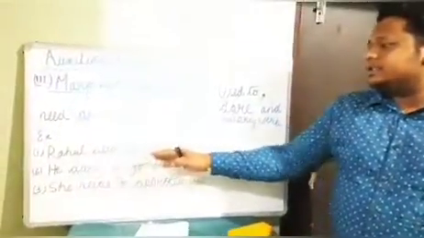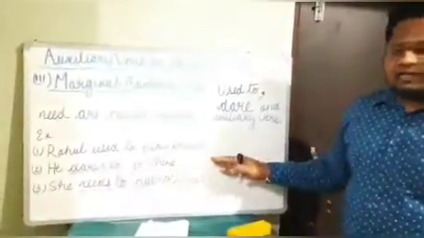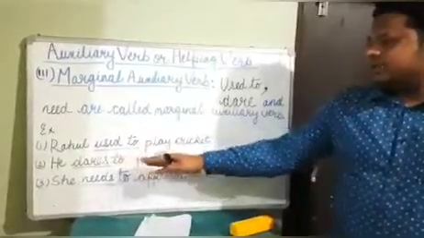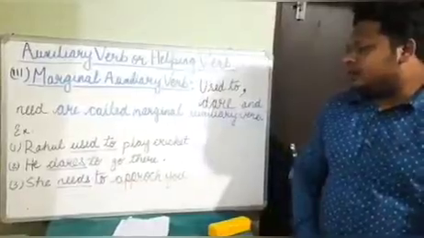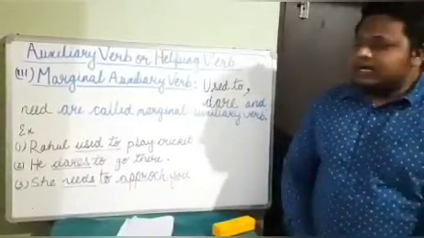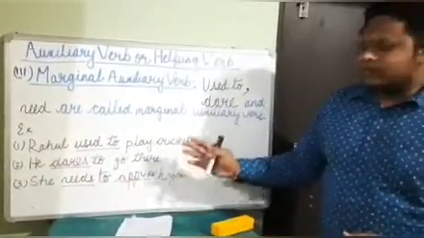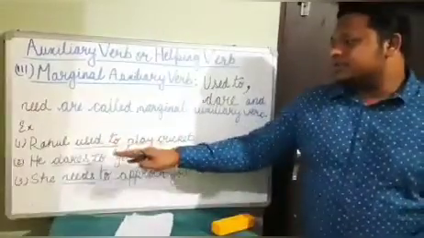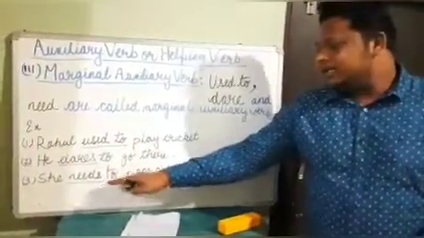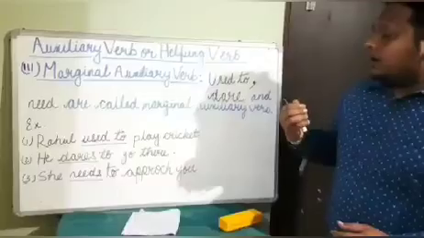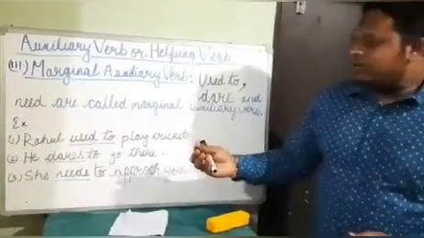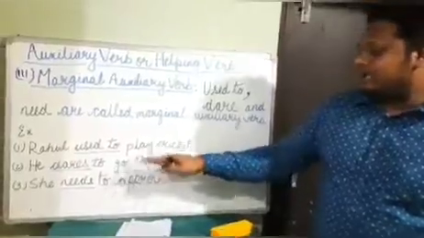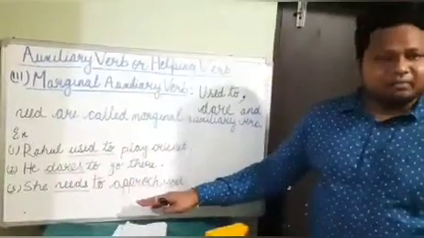Rahul used to play cricket. He dares to go there. She needs to approach you. In these sentences, we saw that used to, dare to, and needs to are working as supporting or helping verbs for the main verbs like play, go, and approach.